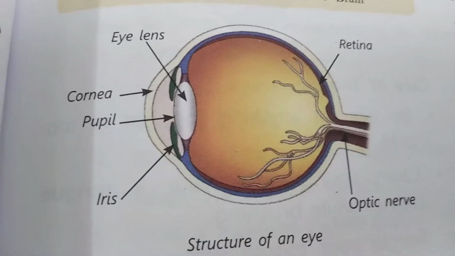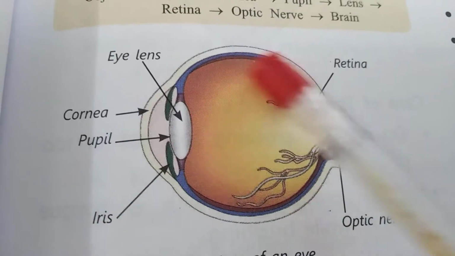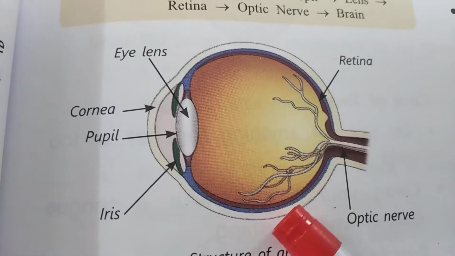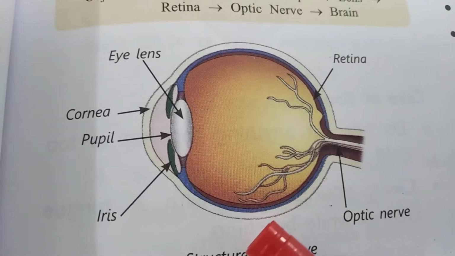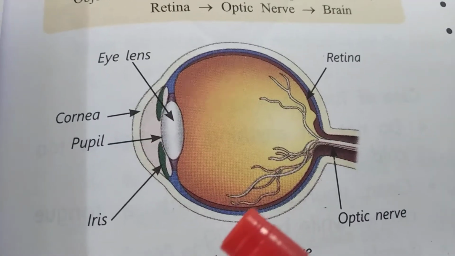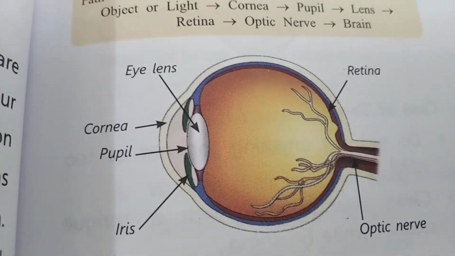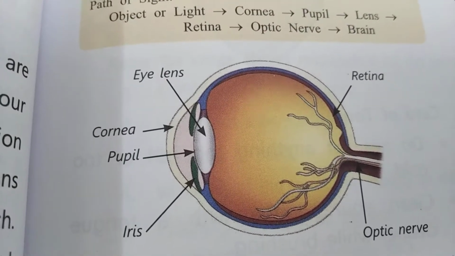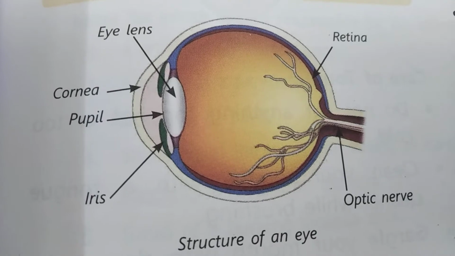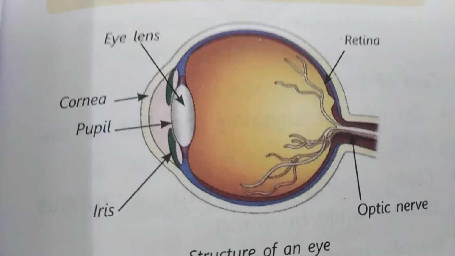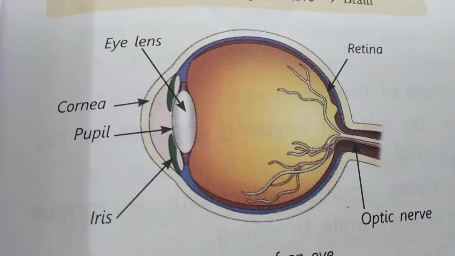First, cornea. Listen children, where is the cornea located? It is the front portion of an eye. And the function of the cornea: it receives information, and information means light. It receives light and sends it to the inner parts of the eye.